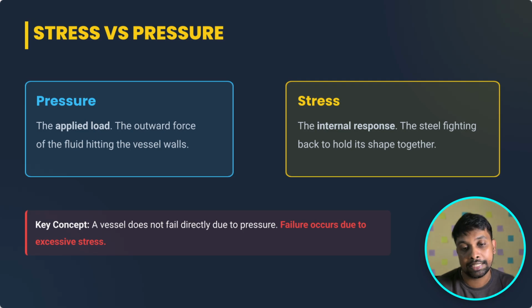But what is stress? Stress is the response to the pressure. If the material experiences the pressure, then there will be some stress. Due to the pressure, stress is created. Stress is the internal response, the steel fighting back to hold its shape together. The vessel does not fail directly due to the pressure. The vessel fails due to excessive stress in the material.